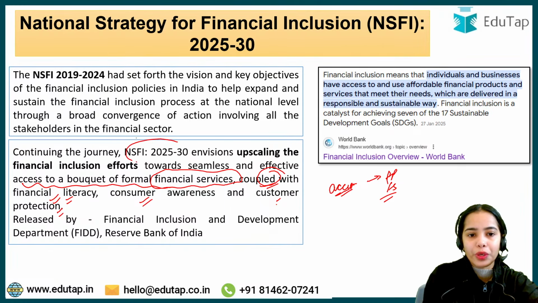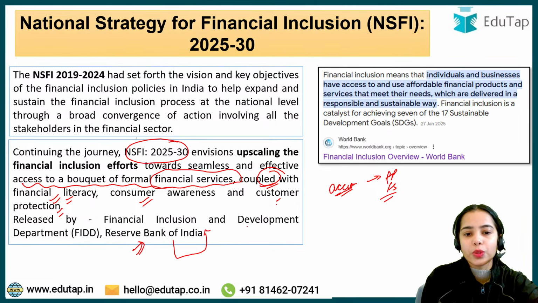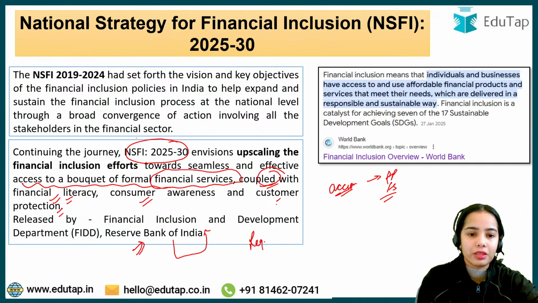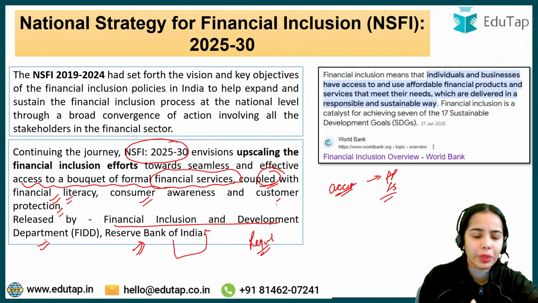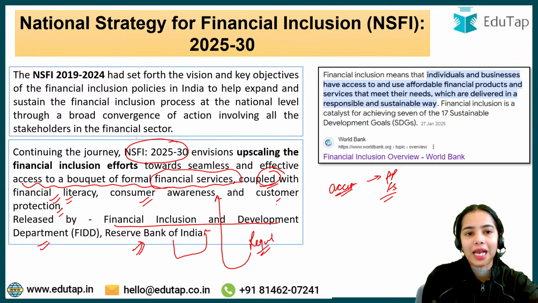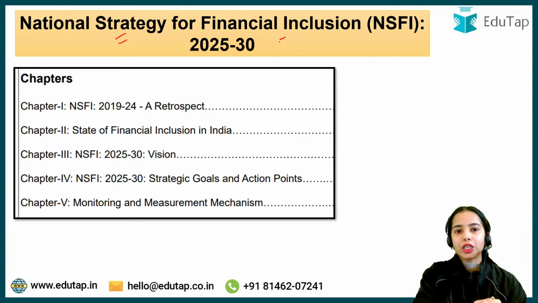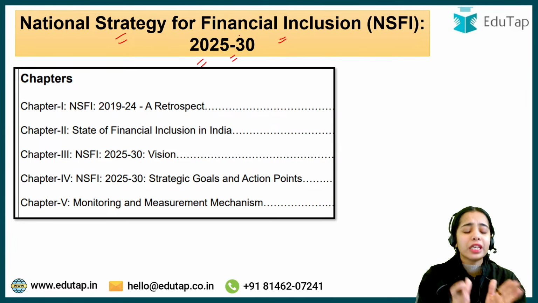Now this NSFI 2025-2030 has been released by the Reserve Bank of India, and the Financial Inclusion and Development Department has worked to converge the policies, to converge the actions, and to take the information and inputs from the different regulators. So it is the Financial Inclusion and Development Department that has talked to different regulators and has prepared and released this NSFI 2025-2030, okay.